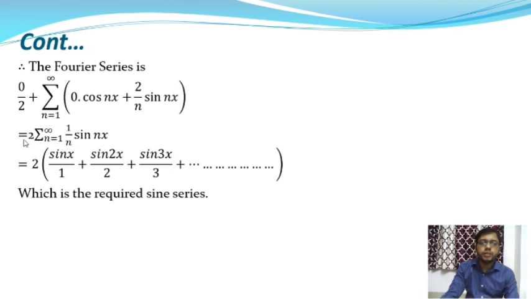Now expanding this series function, it will give 2 into sin x by 1 when we put n equal to 1, and when we put n equal to 2 we will get sin 2x by 2. After that it will give sin 3x by 3 and so on up to infinity. So this is the required sine series for the function pi minus x in the interval 0 to pi.